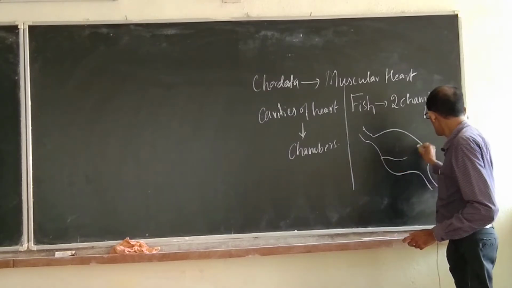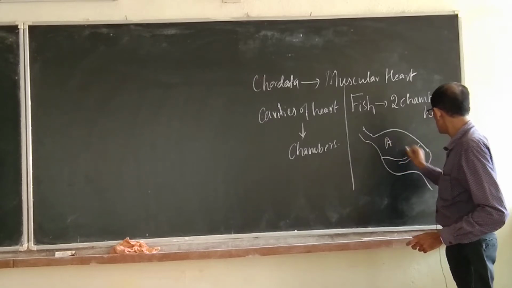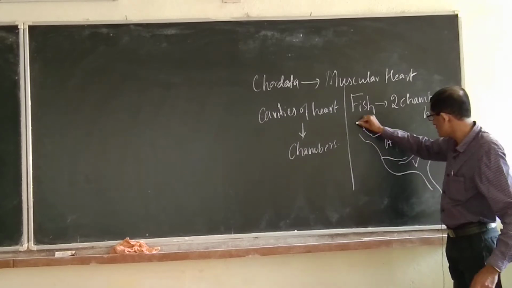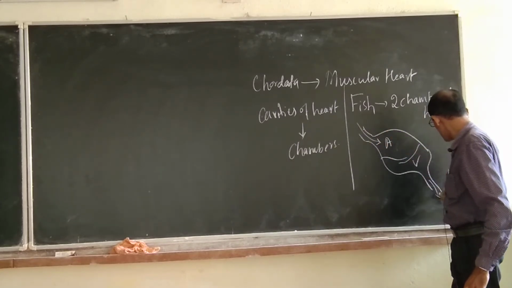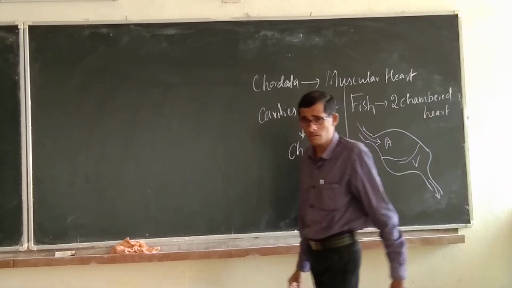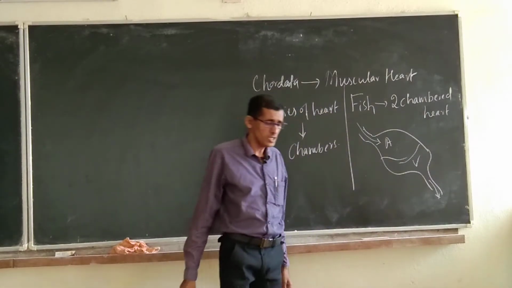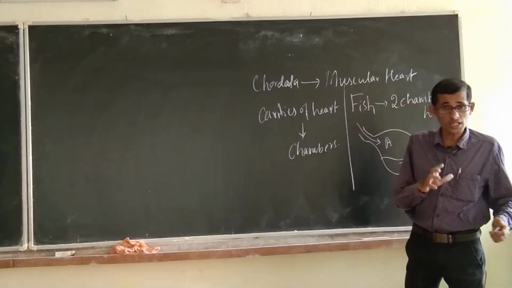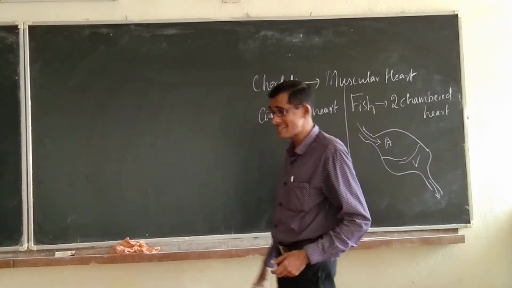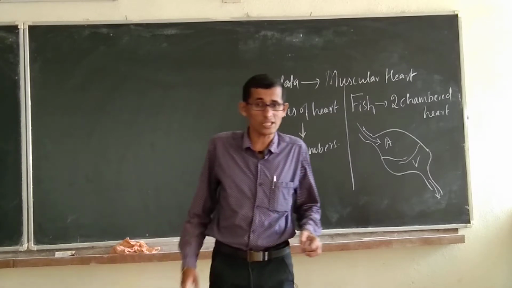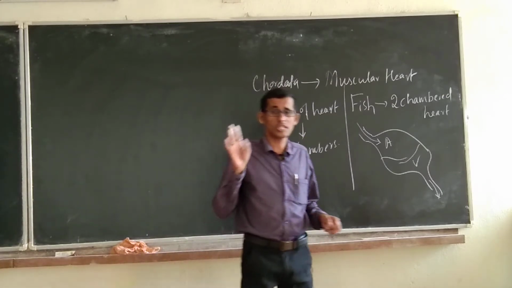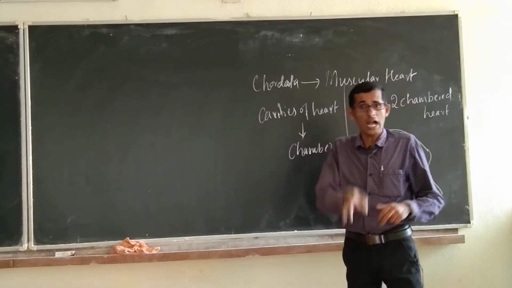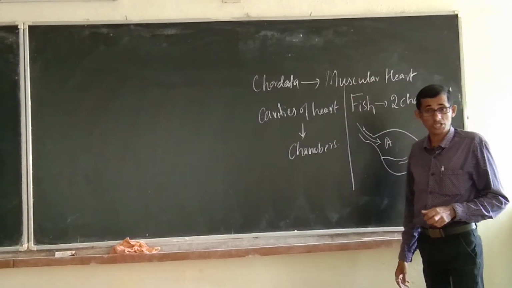So, one auricle and one ventricle, here the blood will enter, here blood will exit. Two chambered heart. And in the case of fish, one speciality is fish heart is not going to receive oxygenated blood and not going to pump oxygenated blood. It always receives deoxygenated blood and going to pump deoxygenated blood.